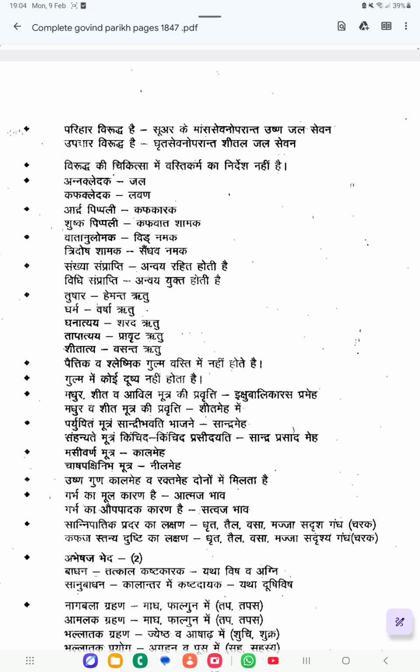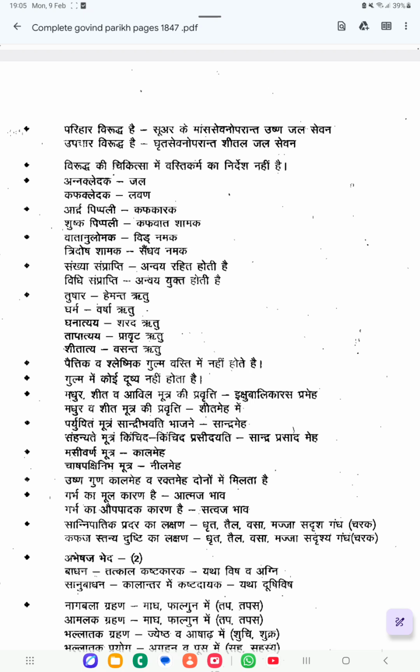Then in the Viruddha Chikitsa, Basti Karma is not mentioned. If you have eaten Viruddha Aharas, for that treatment Vamana, Virechana and Shamana Chikitsa are indicated, but Basti Karma is not at all indicated in the treatment for Viruddha Ahara.